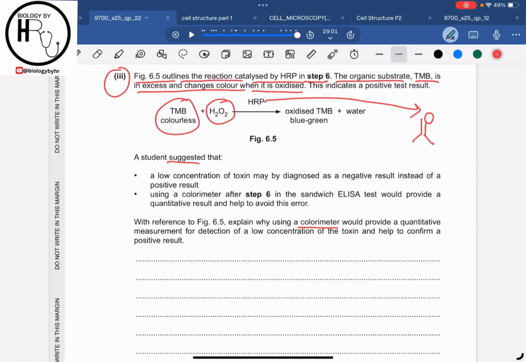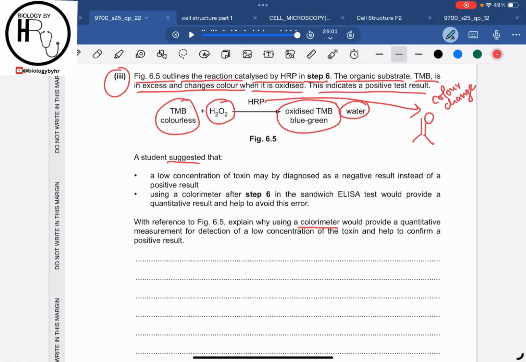The HRP enzyme will react with the substrate and it will produce a color change, and the color change will be proportional to the concentration of the antigens. So this indicates a positive result, and a color change is produced in which the oxidized TMB becomes blue-green and water is released as a byproduct.